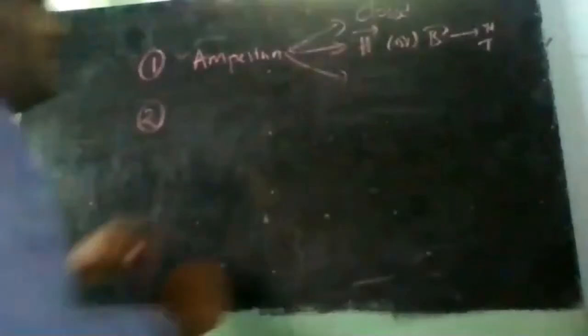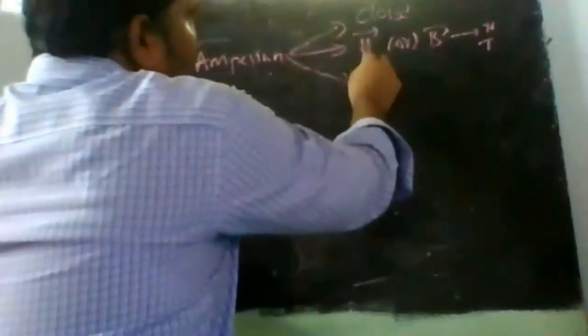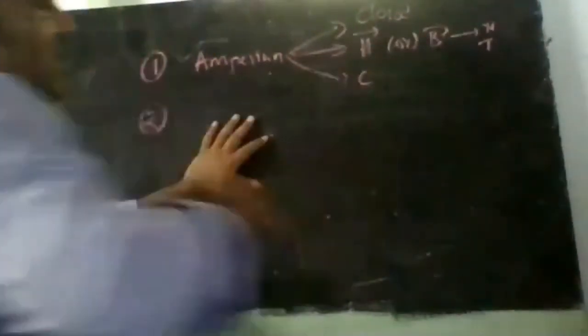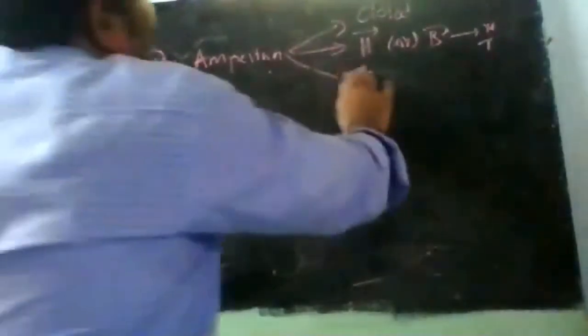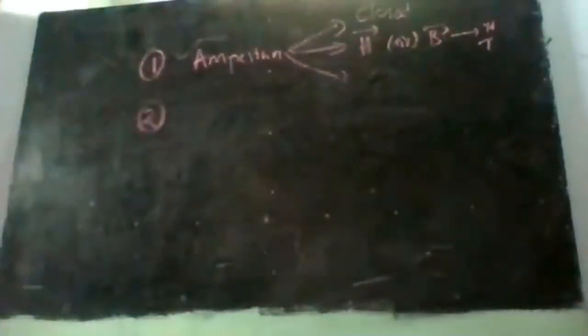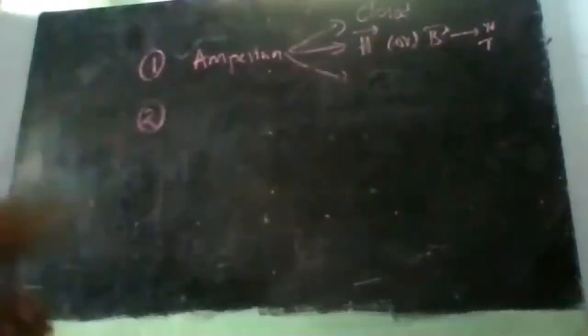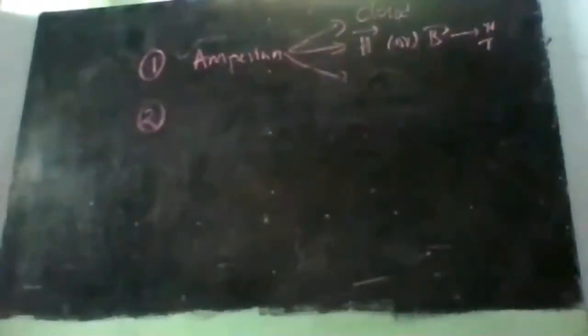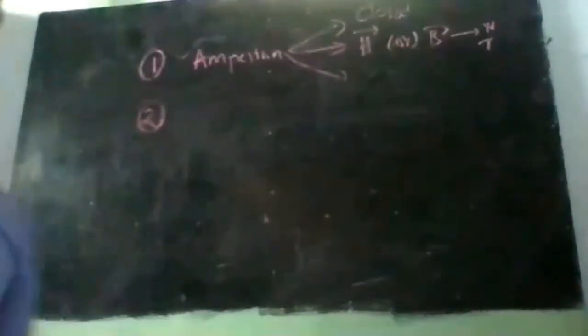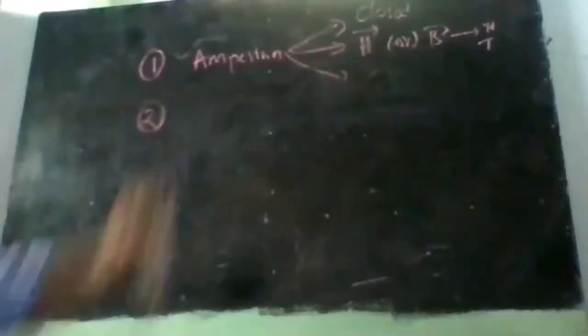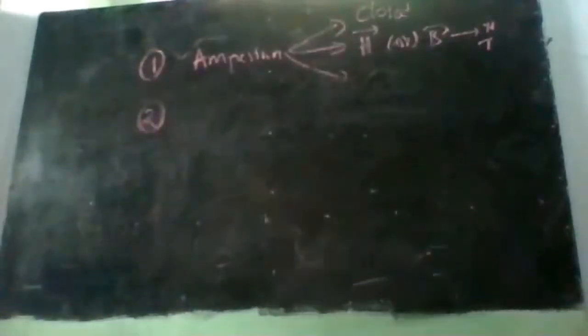The third thing is that the Amperian path should enclose the conductor, so the current passes at least once through the path and it cuts the magnetic field at least once. Generally all regular surfaces satisfy these conditions, so don't worry about that.